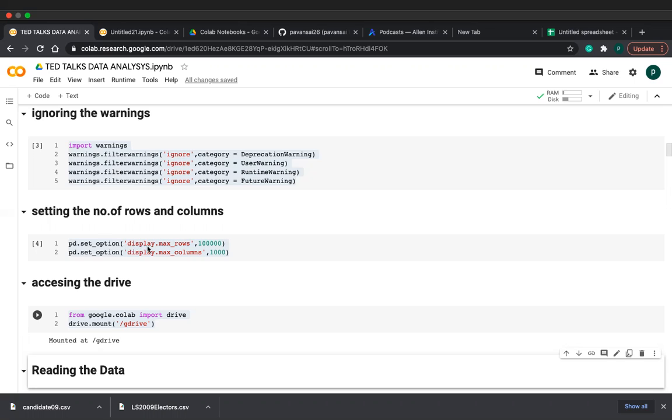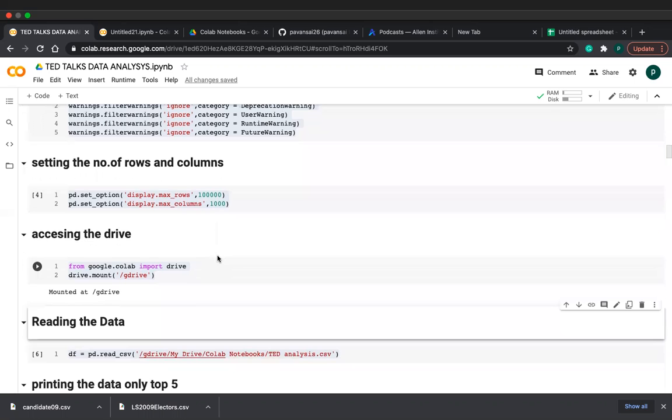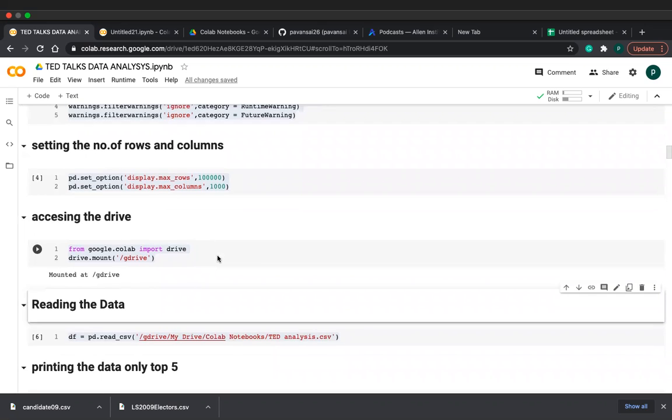You have to give maximum rows and maximum columns. See, I gave 1 lakh and 1000, friends. And after that I am accessing the drive. Why am I accessing the drive? Because I am doing this project in Google Colab. If you want to upload the data, you first have to upload it to the drive. If you access this Colab from your drive, the data can be saved automatically. That's why I upload data in my drive, and for this reason I'm accessing the drive.